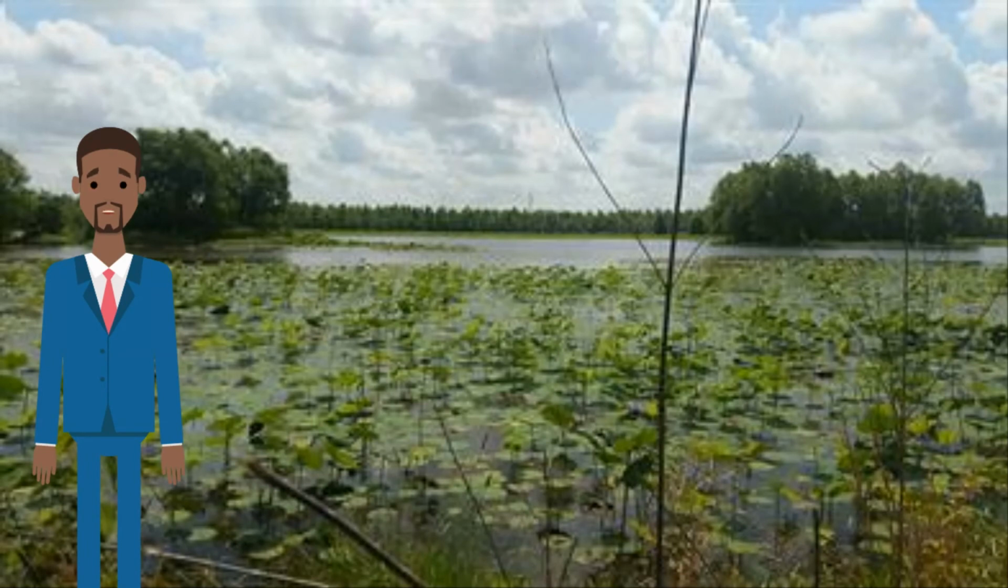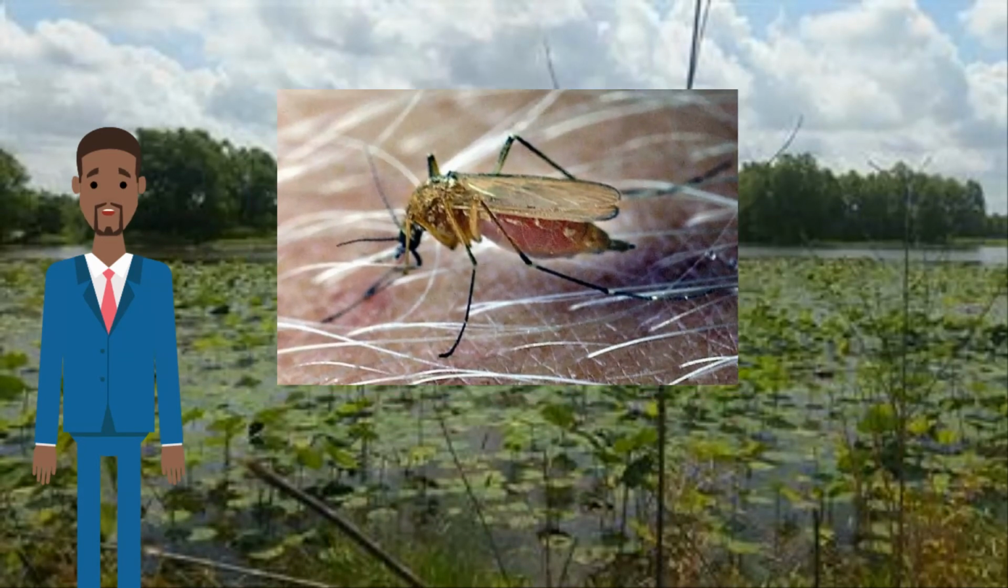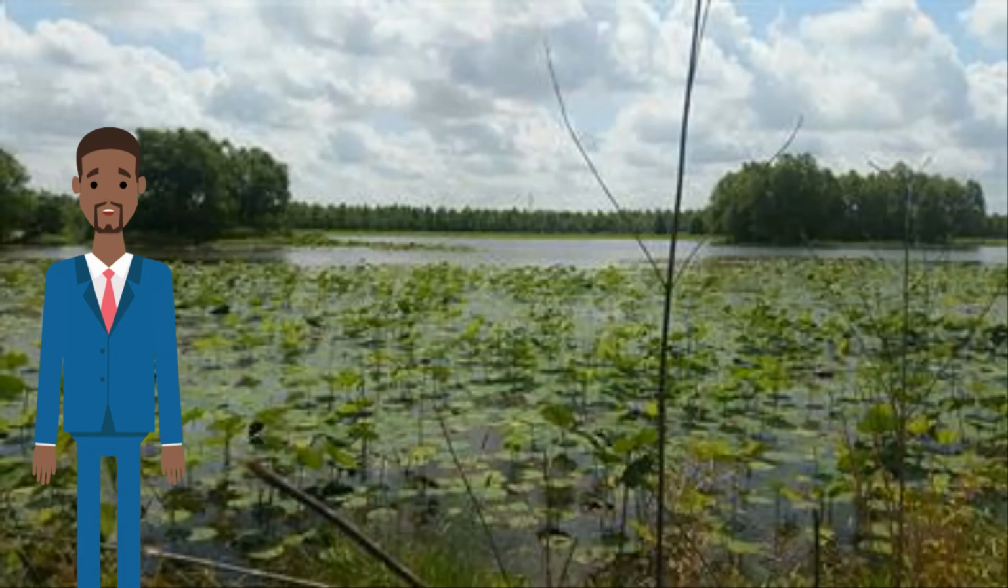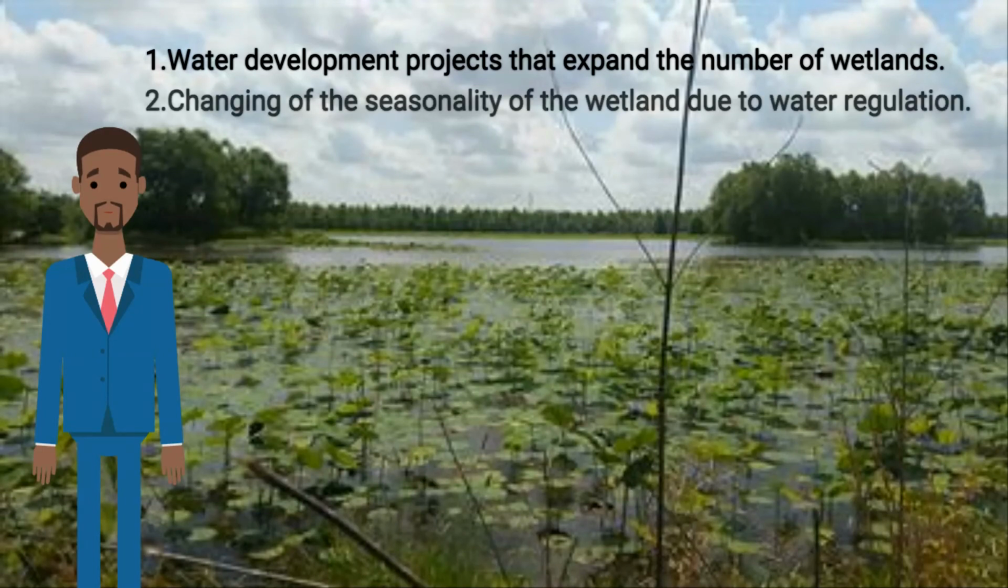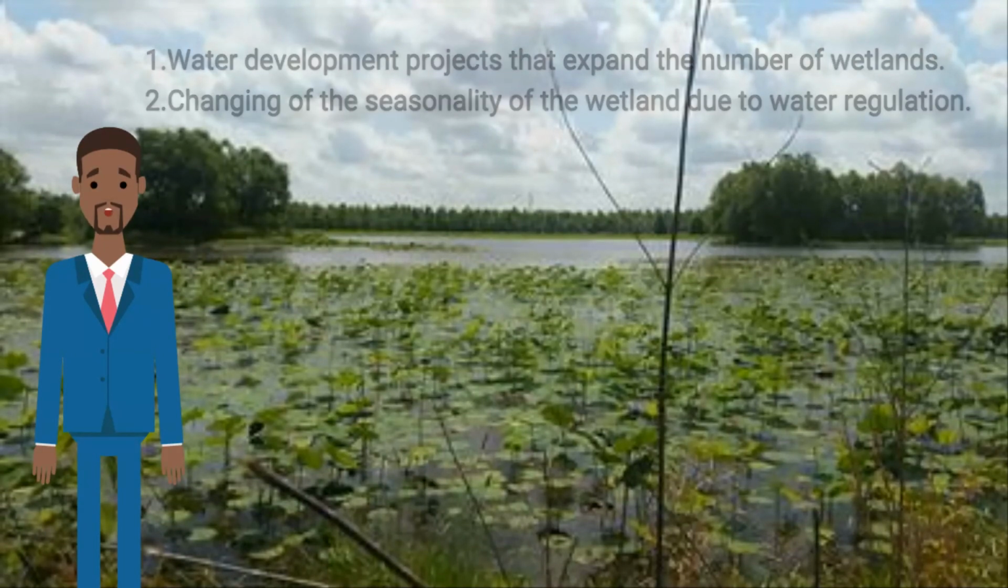Uncertainty. Uncertainty arises in the benefits of wetlands when posing questions between the association of wetlands and infectious diseases, such as malaria. The 2 factors of concern that will ultimately increase infectious disease probability are: number 1, water development projects that expand the number of wetlands. Number 2, changing of the seasonality of the wetland due to water regulation.